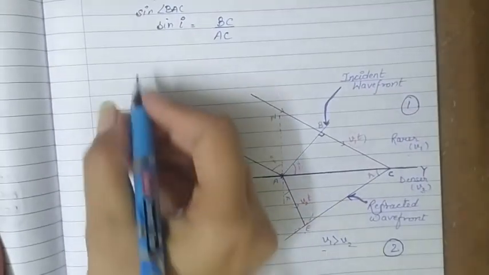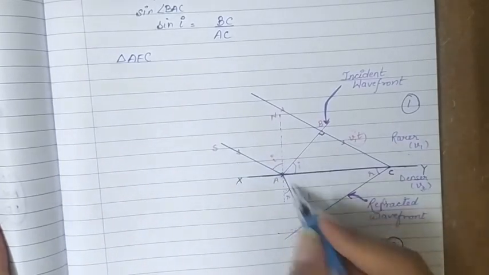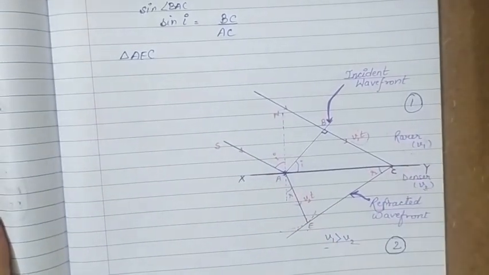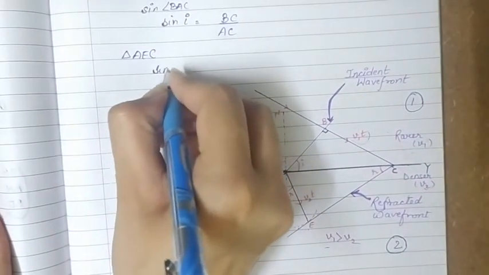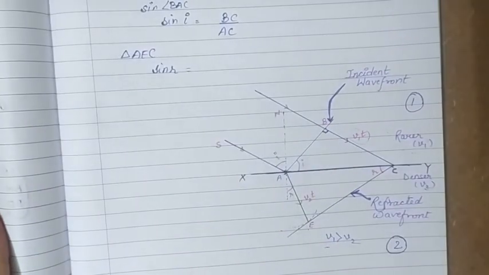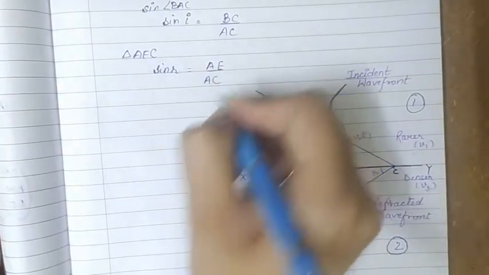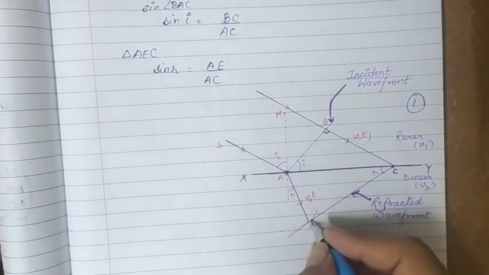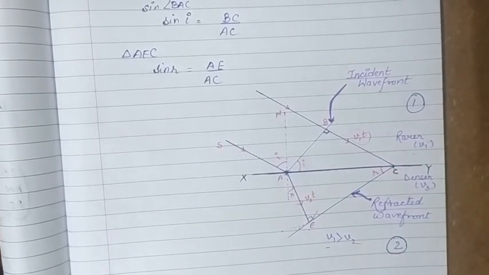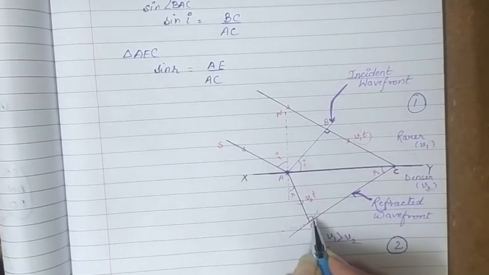Now from the right angle triangle AEC, similarly, if we have to find sine of angle r, this is angle r by geometry, so sine of angle r will again be perpendicular upon hypotenuse, and its value will be AE upon AC. This time this angle is 90 degrees, as the tangent makes a 90-degree angle with the radius of a sphere. Or we can say that the radius is normal to the tangent.